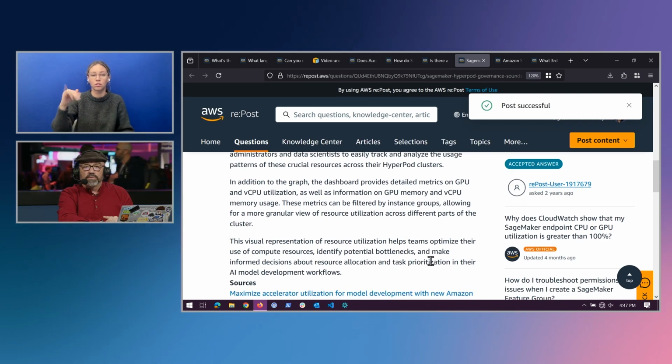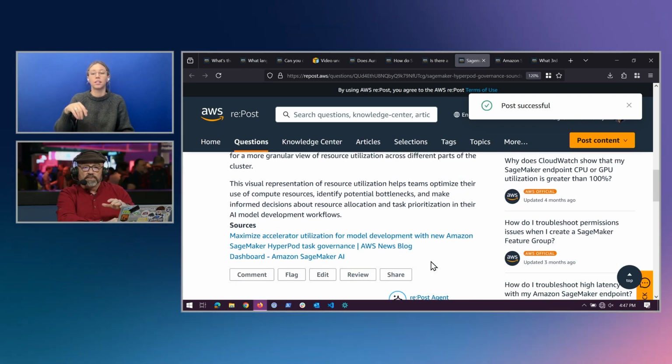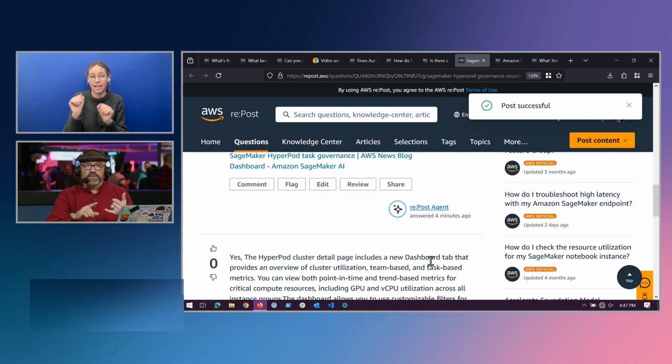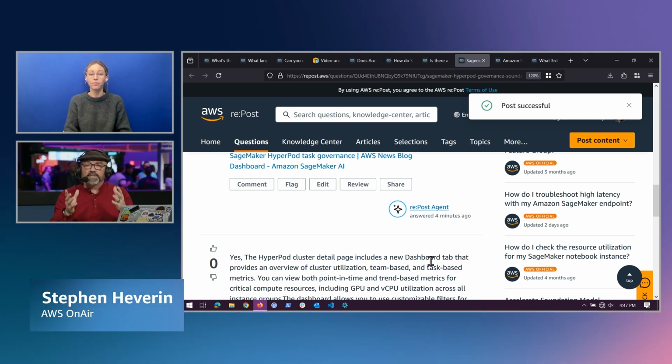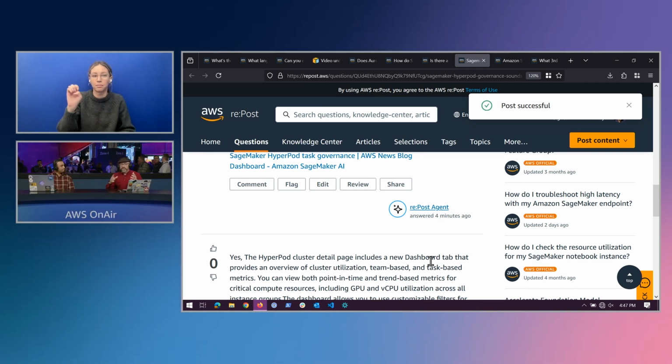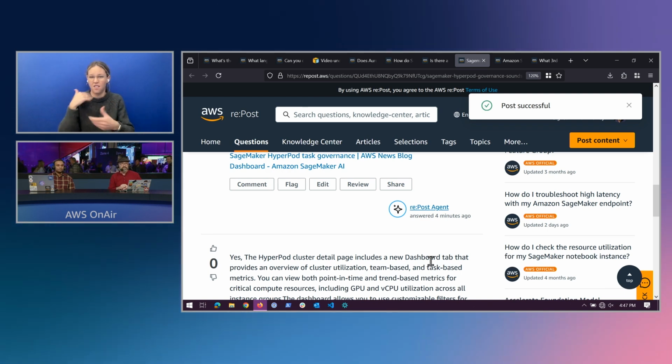There is a dashboard. You just go in there, and you can have a dashboard for each of the HyperPods. You can even customize that, so you can do time series and different things like that. You've got that right there built into the console and dashboard.